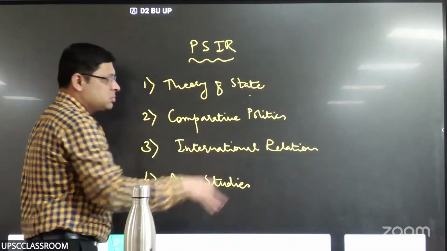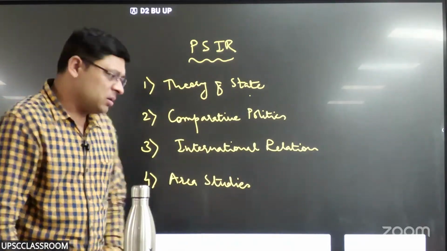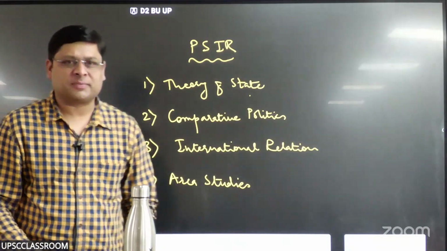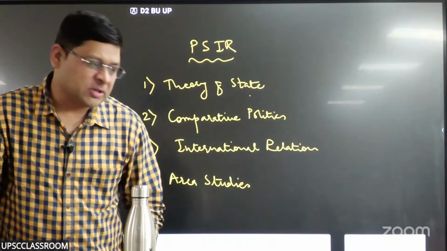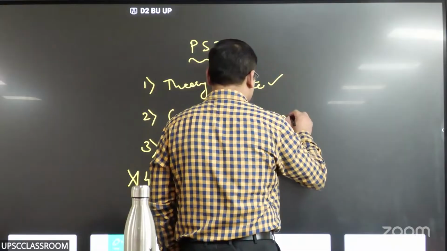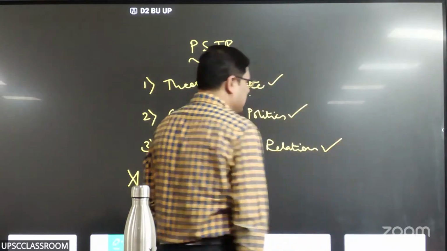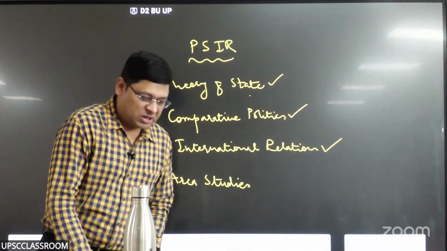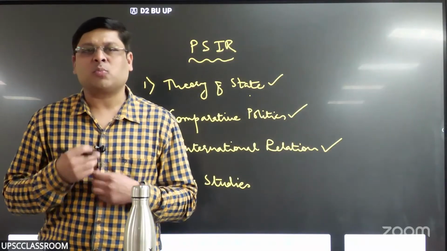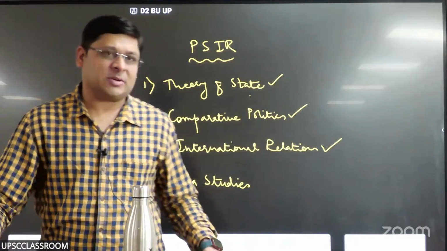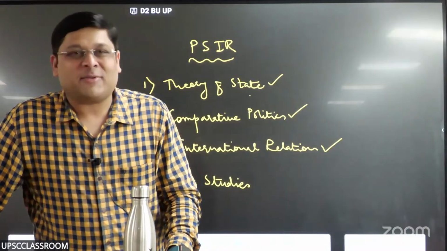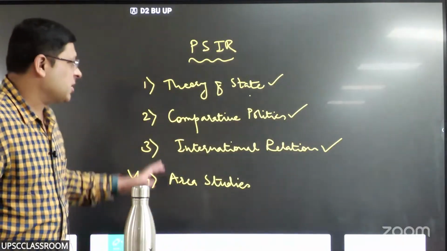So broadly, these are the areas, but please understand, this is not there in our syllabus. It's practical kind of stuff. Area studies is not there in our syllabus. So we are concerned with these things: theory of state, comparative politics, and international relations. These are 3 sub-disciplines based on which you see the syllabus of UPSC for PSIR as an optional subject, right? Then what is that? IGP and India and world. I would talk about that. Let us first understand this part.